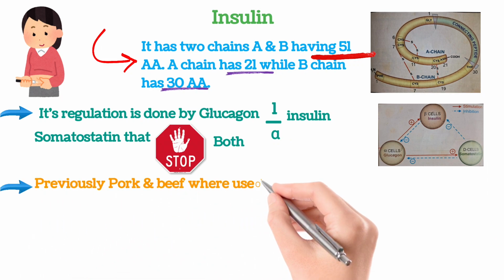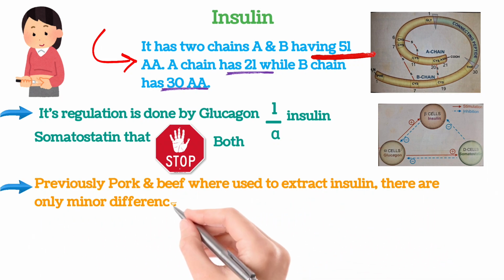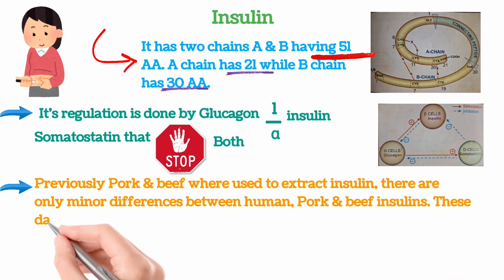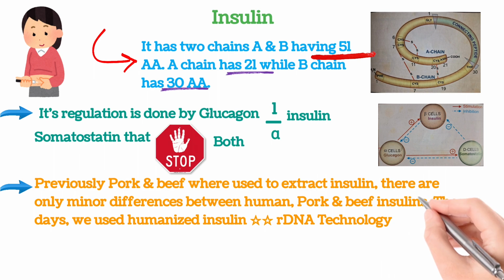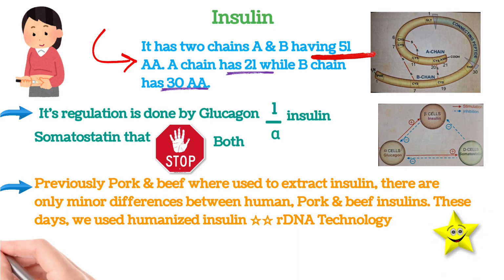Third point, previously pork and beef were used to extract insulin. There are only minor differences between human, pork and beef insulins. These days we use humanized insulin with the help of a technology called rDNA technology, through which we can produce such humanized and more personalized kinds of insulin.